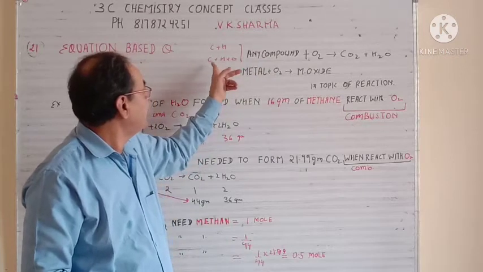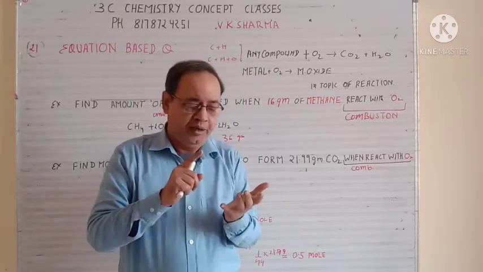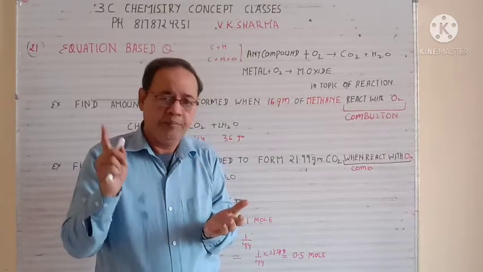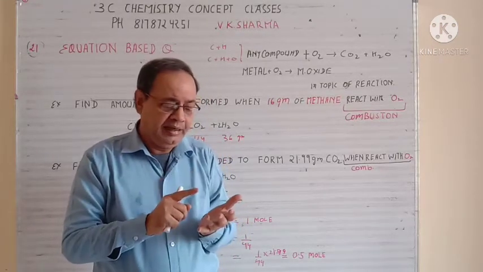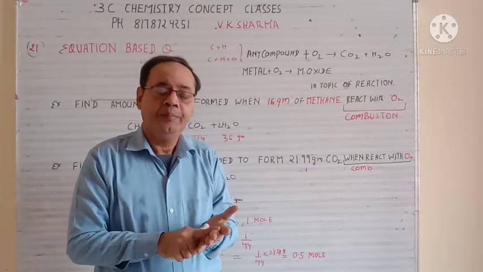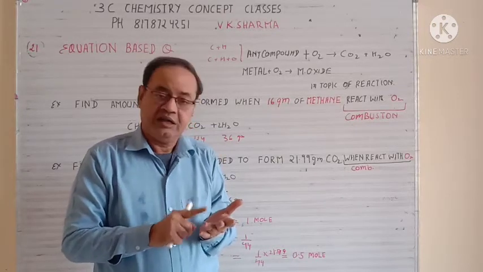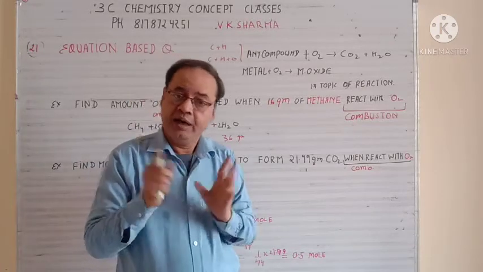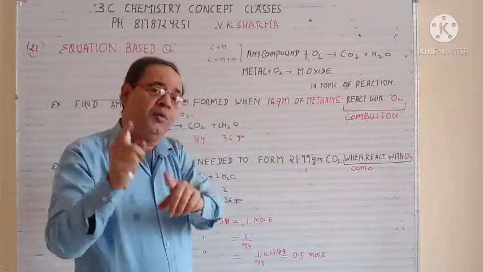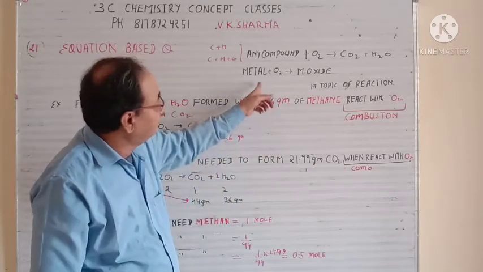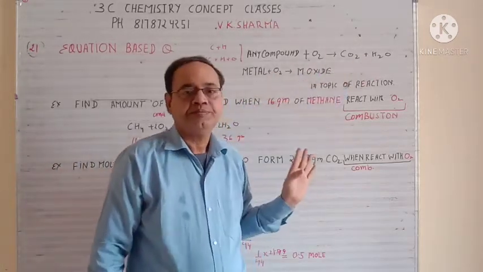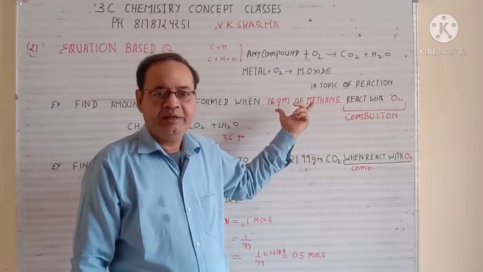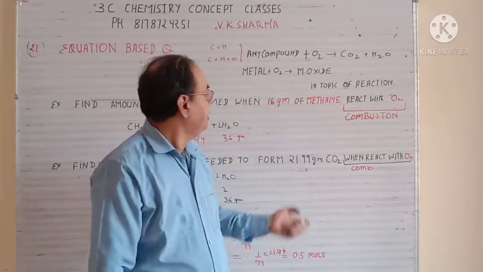Now another concept is carbon, hydrogen and oxygen. So we have ethyl alcohol, methyl alcohol, ether, any compound, and you can take any aldehyde, you can take any ketone, RCOR, RCHO, ester RCOOR. So they contain oxygen, carbon and hydrogen. So all those compounds when react with the oxygen, they will also give you CO2 plus water. So whatever the example I will take here, I will just keep on telling you the concepts along with that.